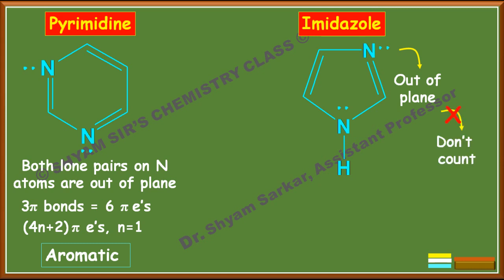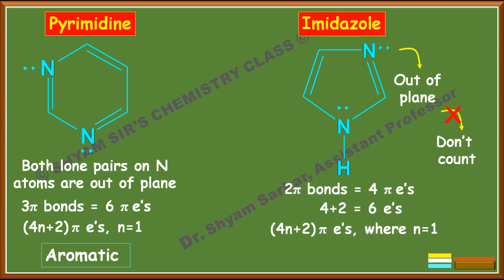But the first nitrogen, N1, we should count, and 2 pi bonds we should count. So 2 pi bonds means 4 pi electrons and 1 lone pair, so total 6 electrons. It matches with the 4n plus 2 pi electron system where n equals 1 and this becomes aromatic. So the imidazole moiety is an aromatic moiety.